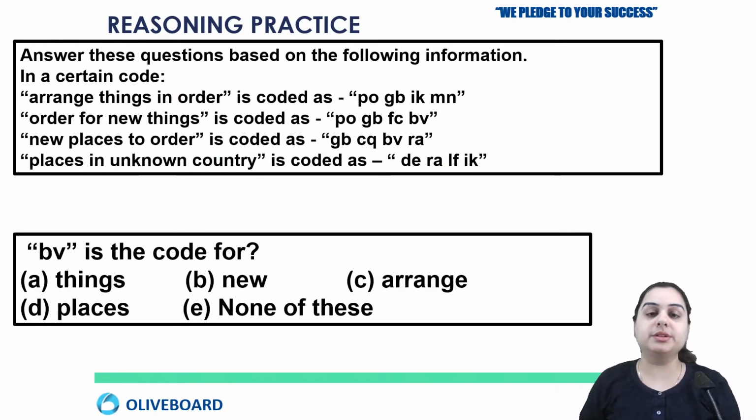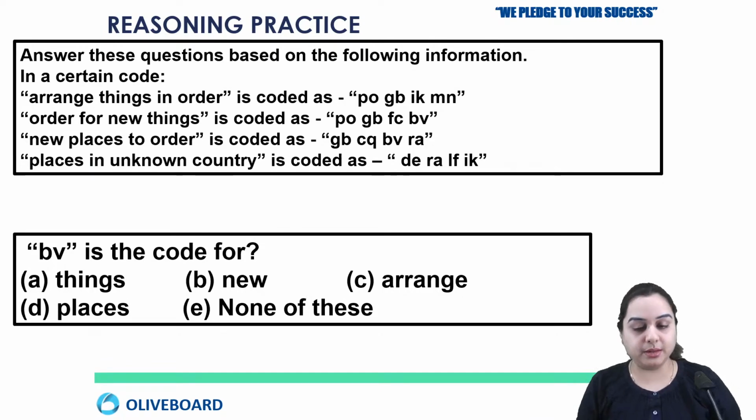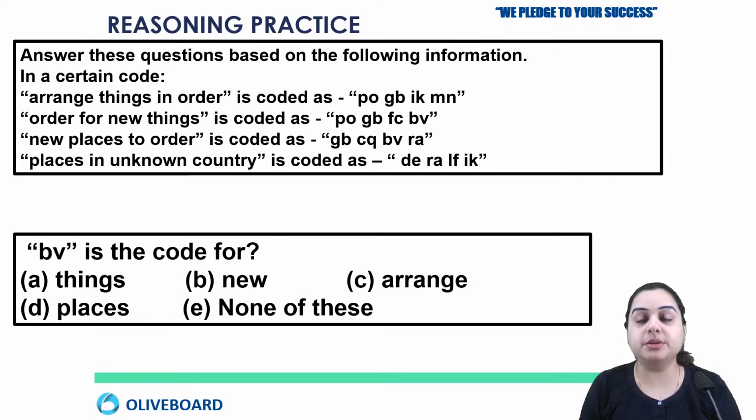So now let's move on to the next question. BV is the code for what? Okay, BV is the code for... Okay, so Eva has answered. It's option number B. Ravi Shankar answered.